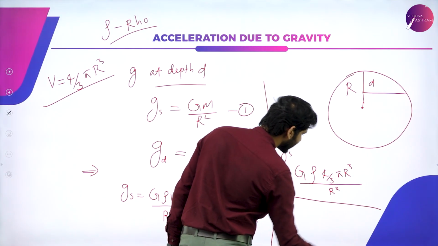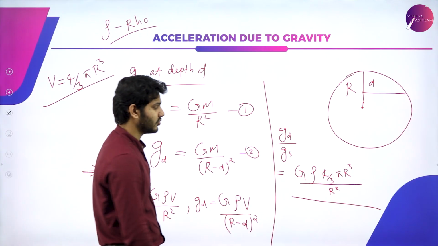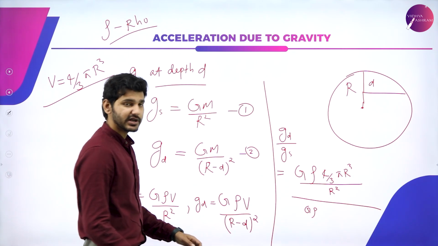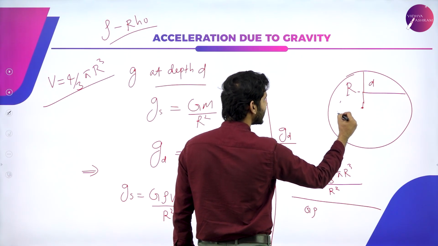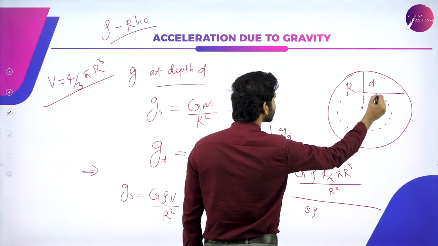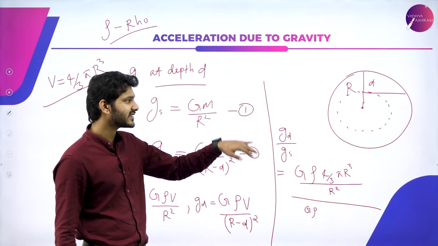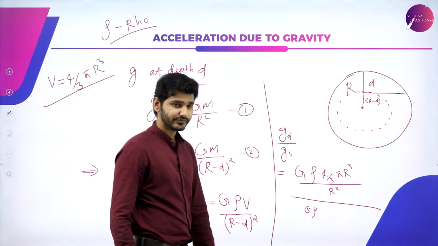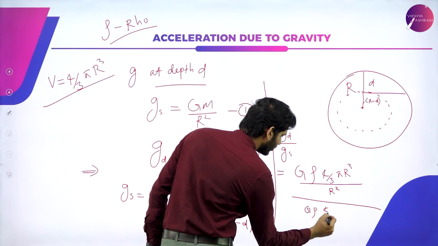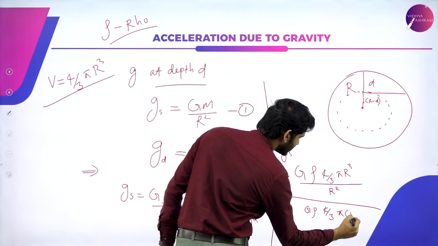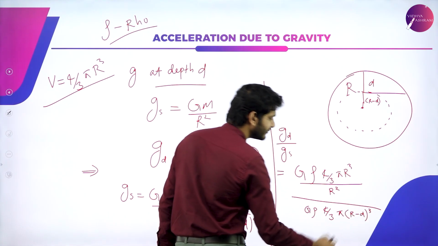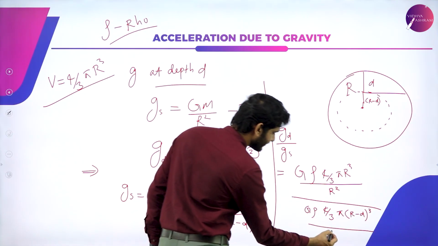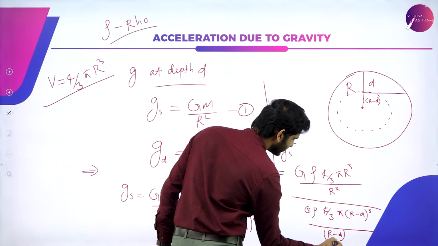Now all of this is again being divided by g rho and v. This particular v is the v at a particular depth. So the sphere has now actually become smaller, which means the radius is now r minus d. The radius of the smaller sphere is r minus d. So I can write this as 4 by 3 pi into r minus d whole cube divided by, again, it is not r square, it is r minus d whole square.